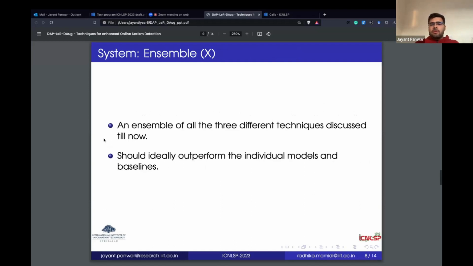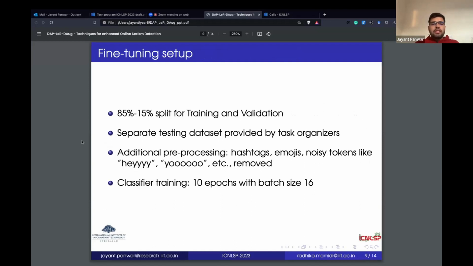Now, just a brief about the fine-tuning setup for the dataset. So we did an 85 and 15% split for training and validation. And for testing, a separate dataset had been provided by the task organizers. We decided to stick with it so that we can compare how our system stands with the top ranked systems